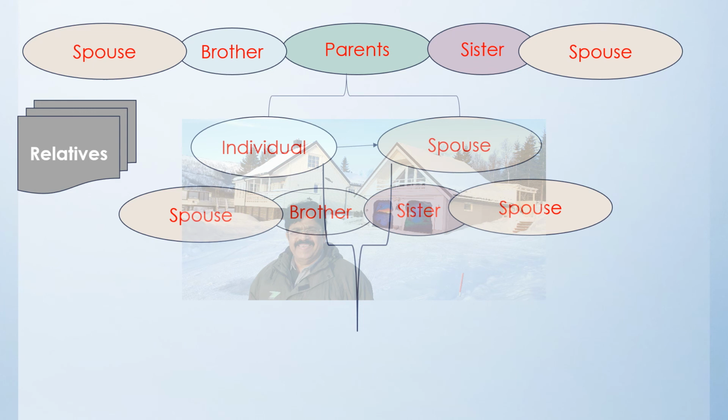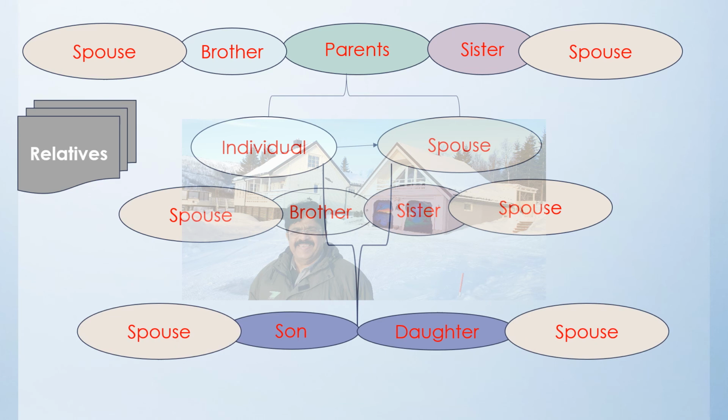Or the spouses of the brother and sister, they are the relatives. The children, the sons or the daughters, are the relatives. The spouse of the son and daughters are the relatives, and the grandchildren or their spouse also can be considered as a relative. So any dealing between the relatives falling in this definition will not be liable to tax.